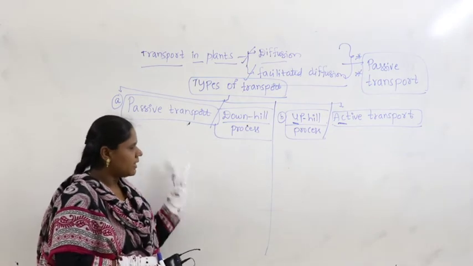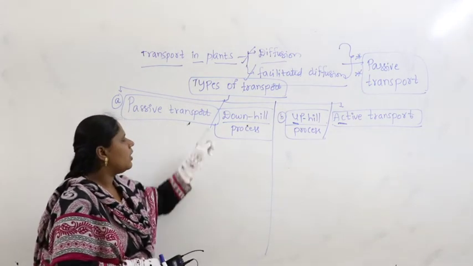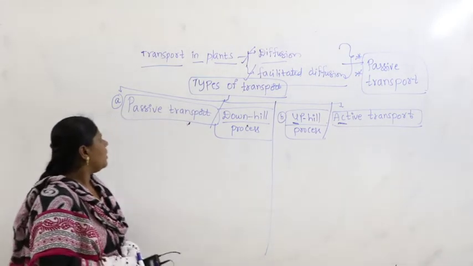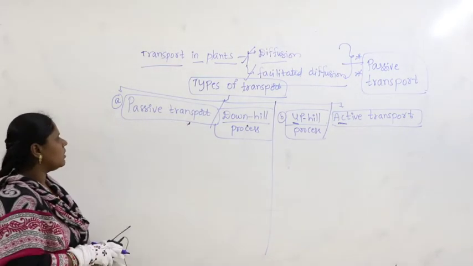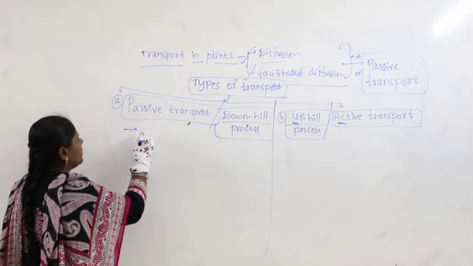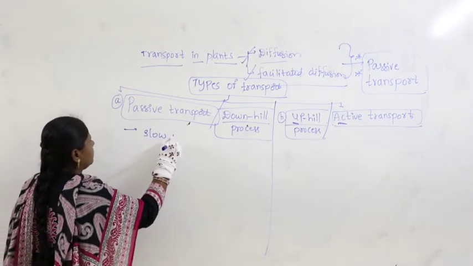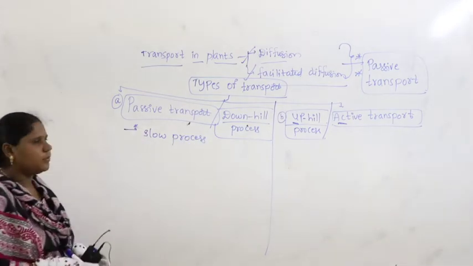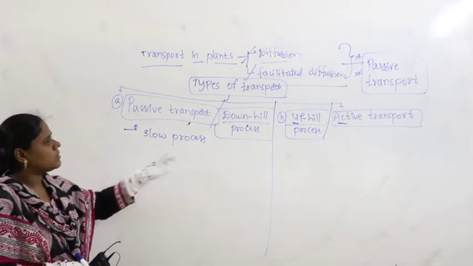Let us discuss very clearly, then you will get the answers for why it is referred to as a downhill process and why it is an uphill process. Coming to passive transport here, it is a very slow process.